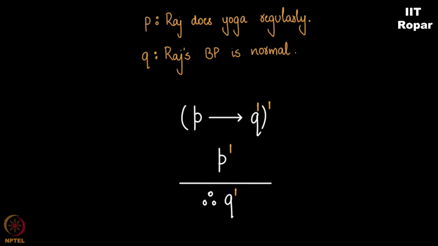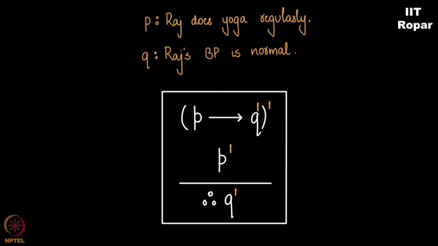Observe this boxed stuff deeply. This is not in particular about the given example. In general, whenever you say P implies Q is true and P is given to be true, you forcefully should conclude that Q is true.